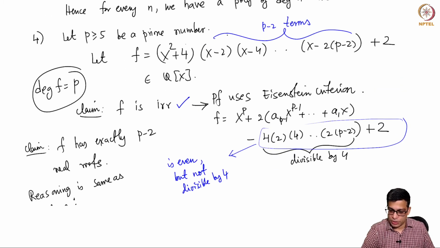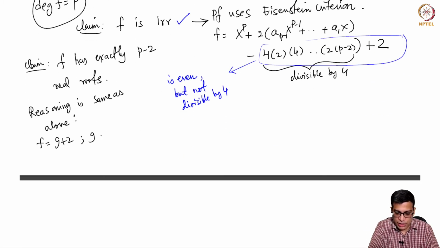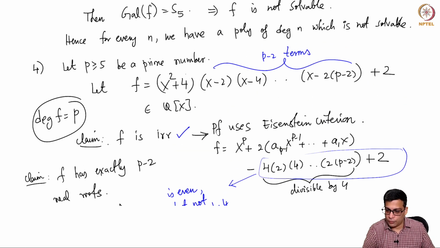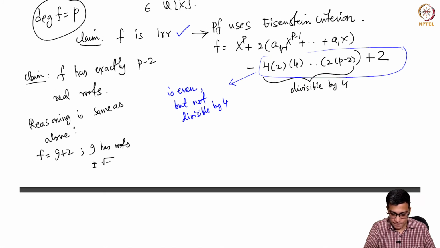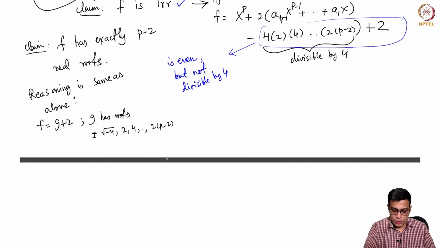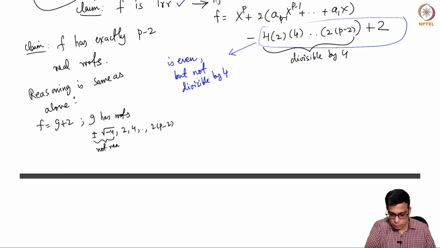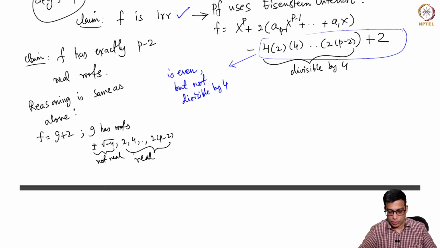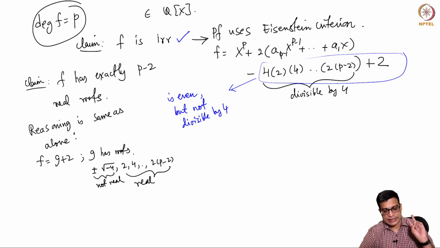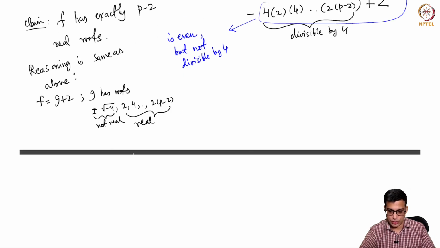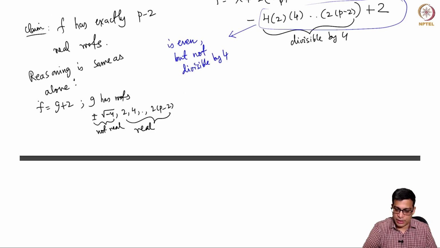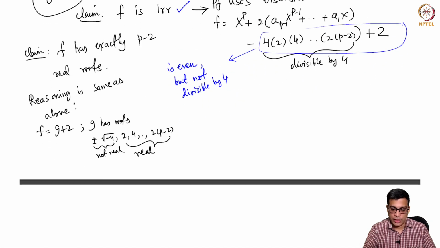So I am taking this to be g. Then g has roots plus or minus the square root of minus 4, and 2, 4 up to 2 times (p minus 2). So this is not real, these are real. And then you shift up by 2. So that means f will also have exactly 2 non-real roots and p minus 2 real roots. So f is irreducible, has exactly p minus 2 real roots, and hence...